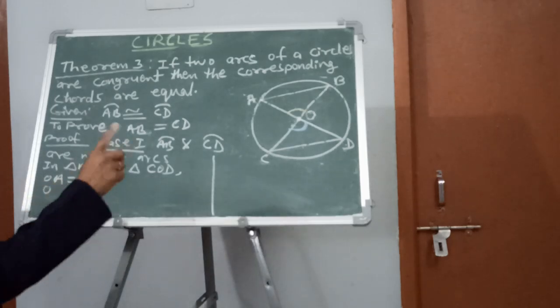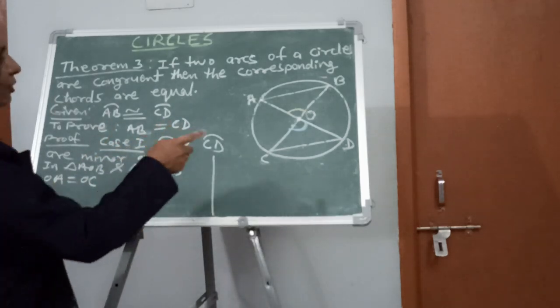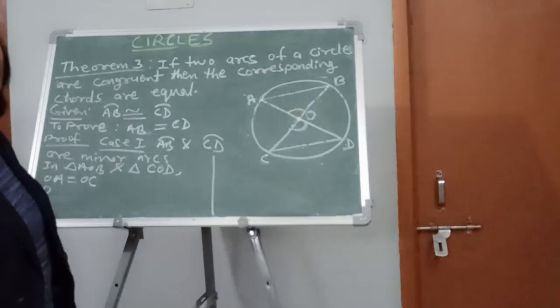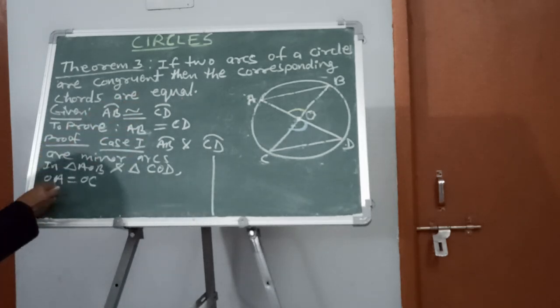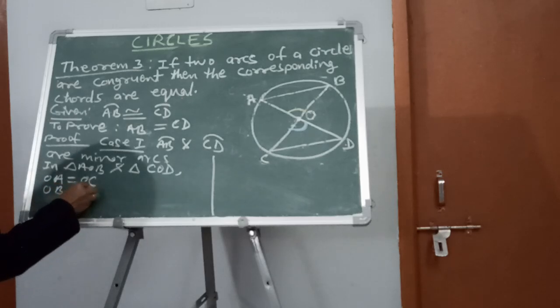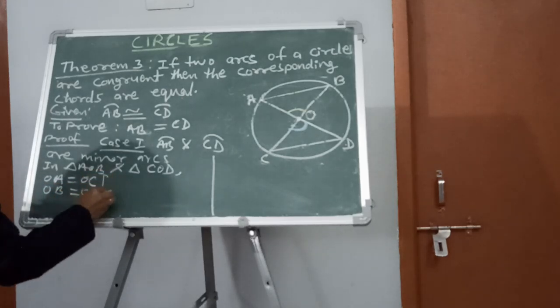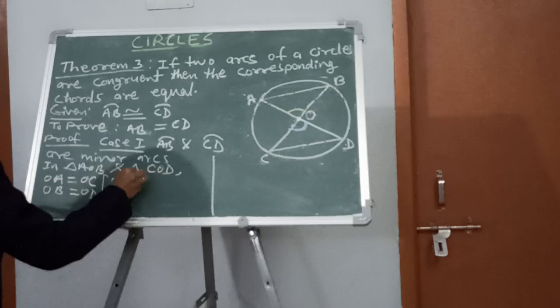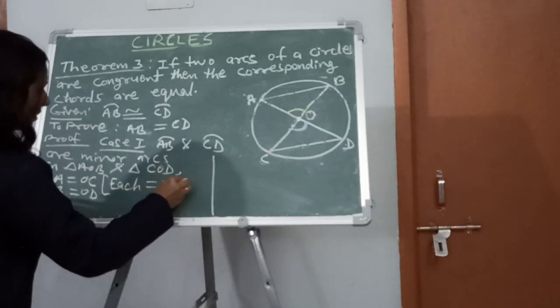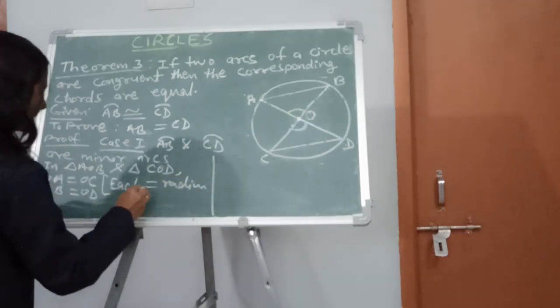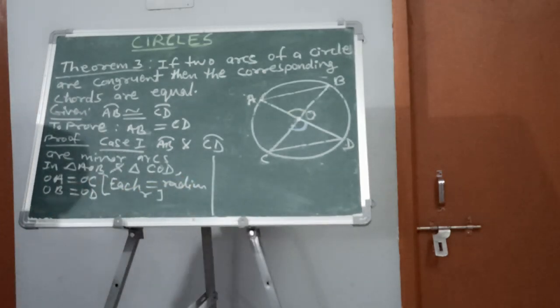Before that, you have to do the construction part. You have to join OA, OC, OB and OD. That is the construction part. So OA is equal to OC and OB is equal to OD, each equal to the radius R.